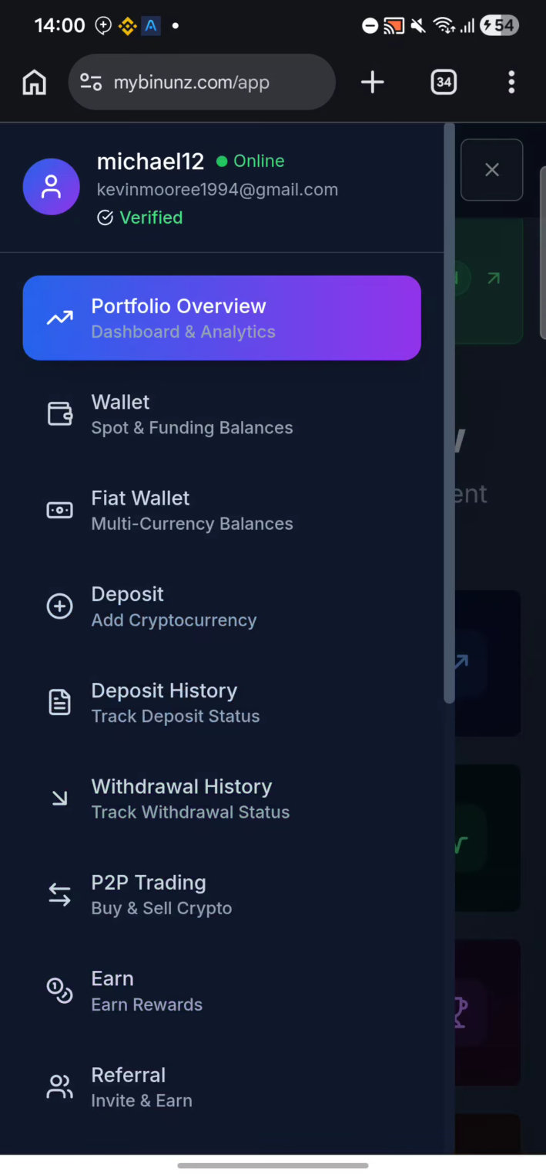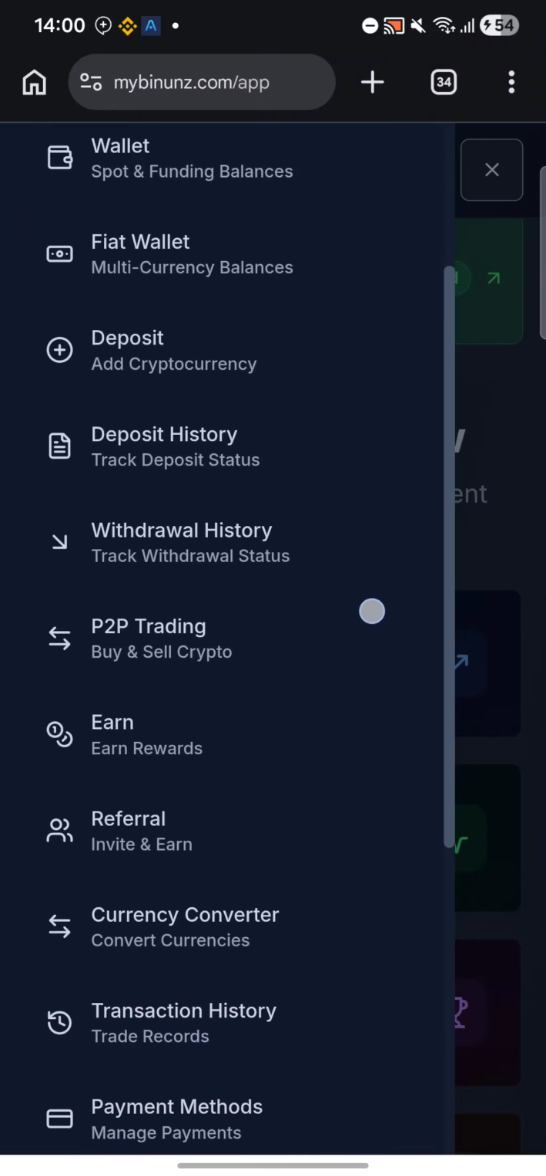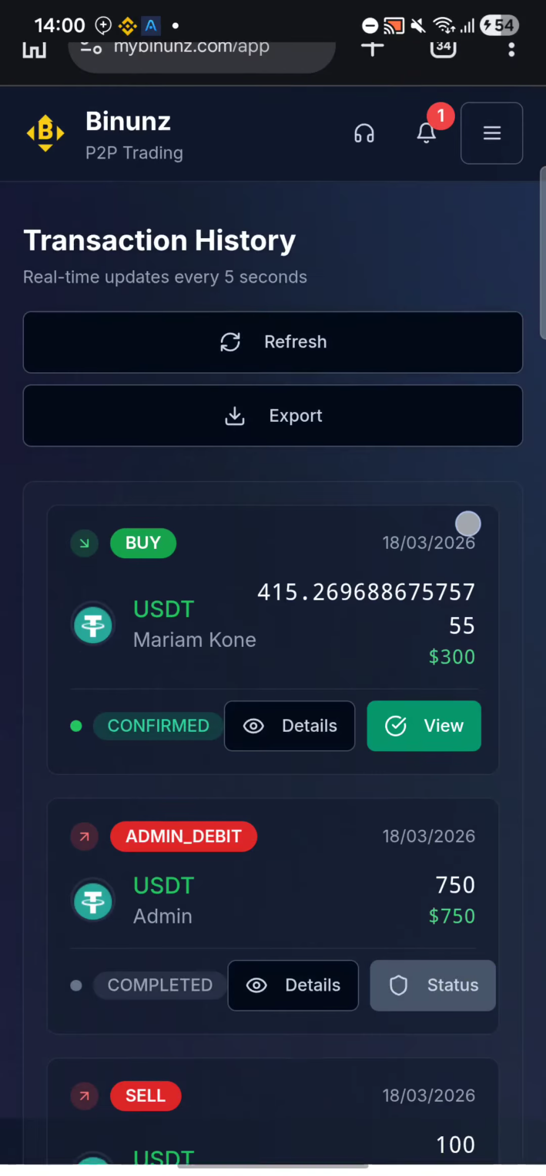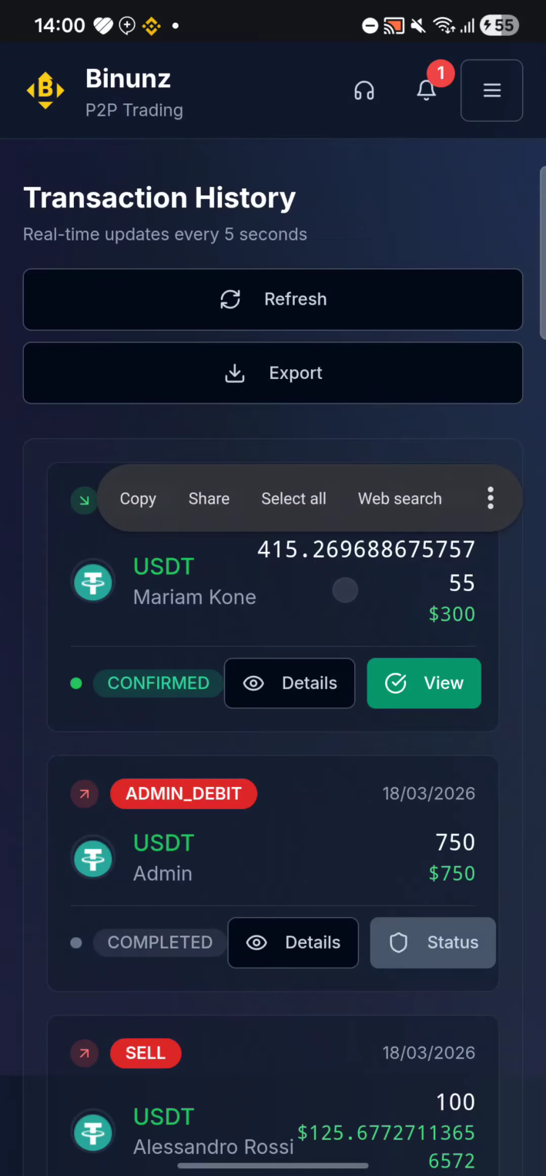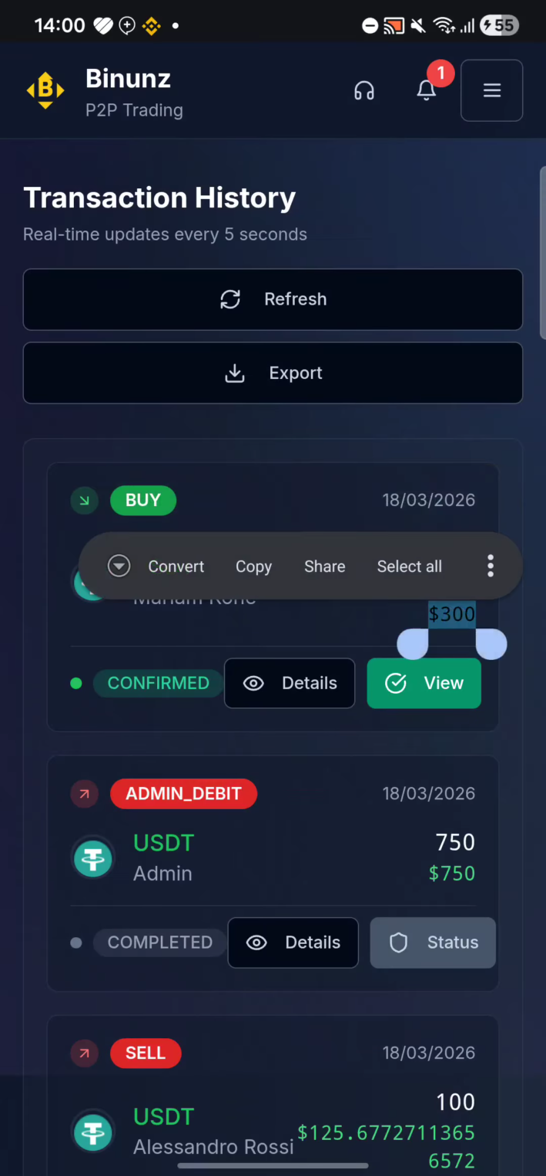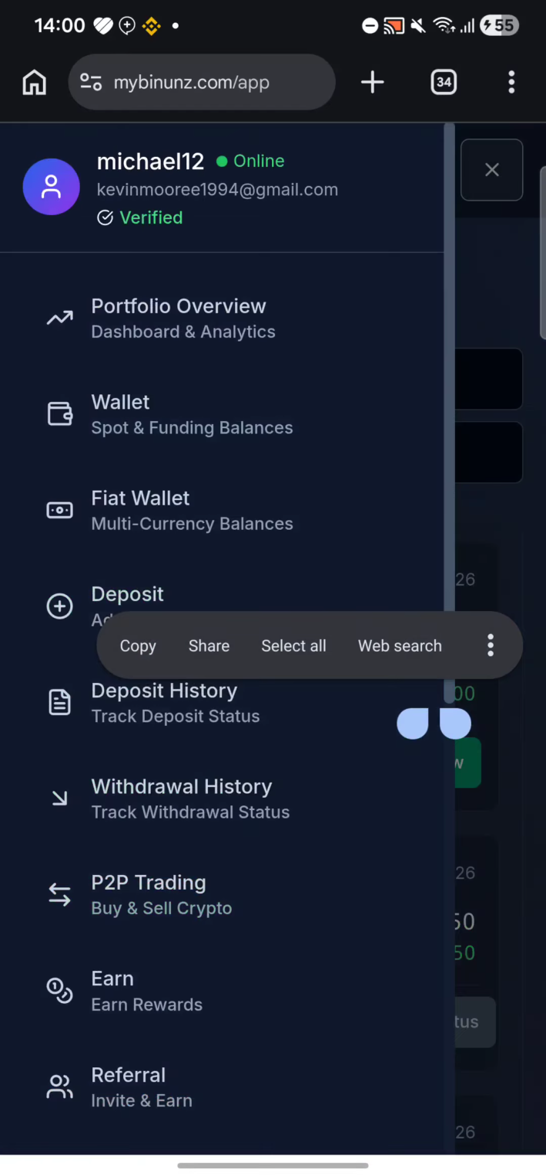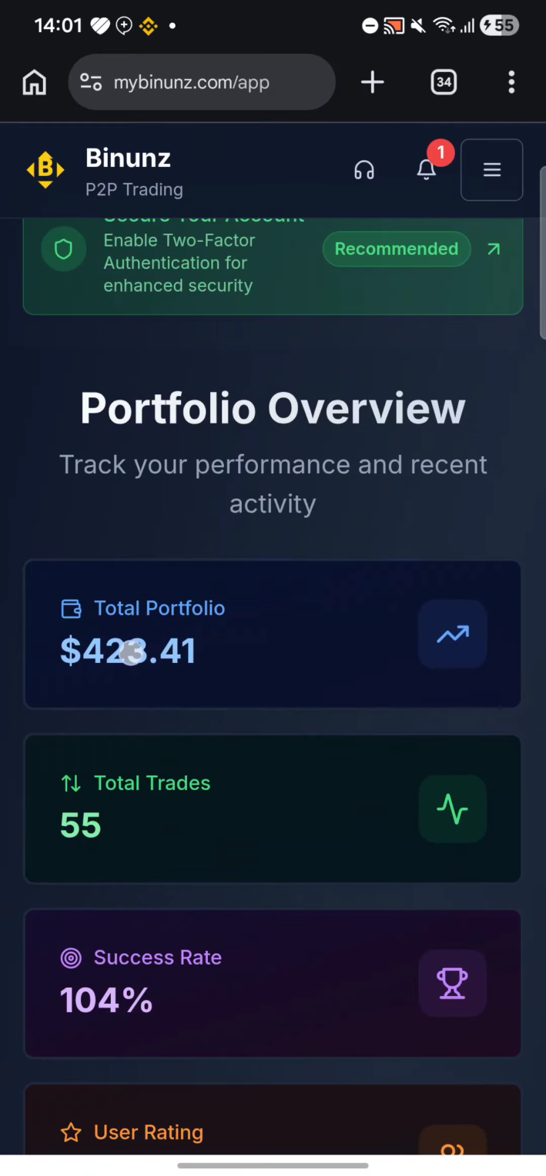So if I go back to trading history, transaction history, sorry, you can see the trade was confirmed 415. I bought with 300 and I had a balance of about 10 here. So now I have 400 and 223.41 USDT, guys.